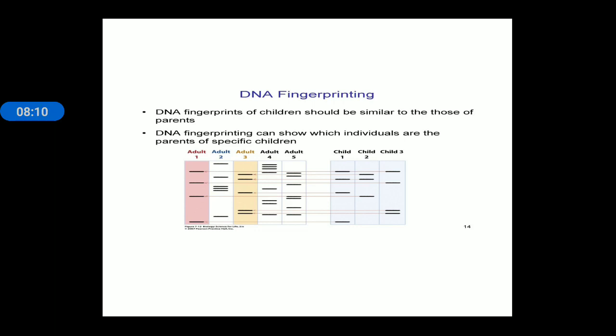and the DNA fingerprint can show which individuals are the parents of specific children. You can see this is the DNA fingerprint of different humans, and this is for identifying the actual parental and children relationship. About 99.9% of sequences are the same, and 0.1% are different. So DNA fingerprinting is based on that 0.1% of DNA bases.